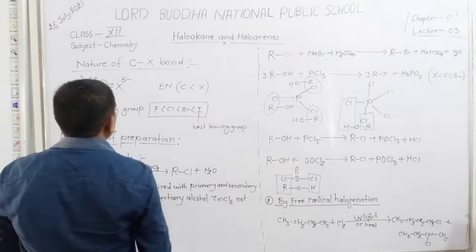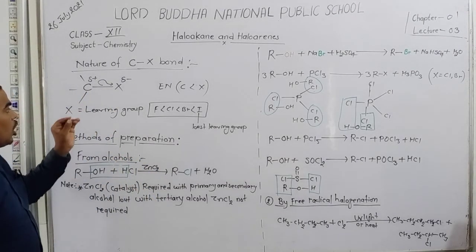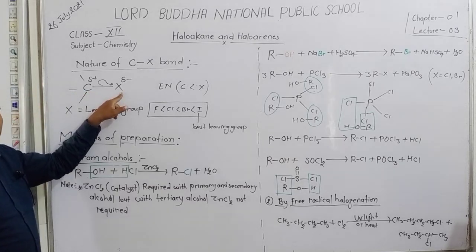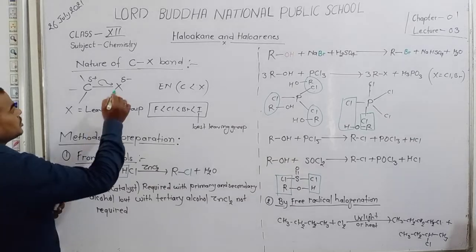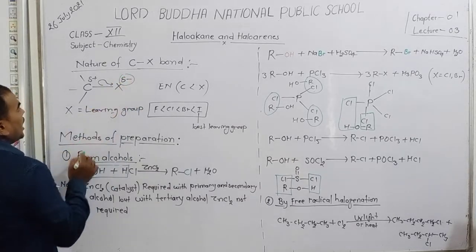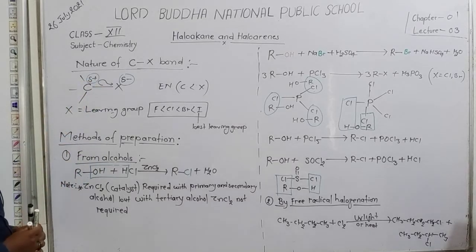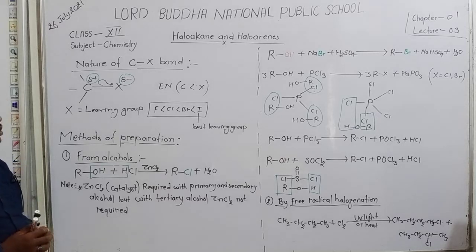Therefore, due to the high electronegativity of halogen, the electron movement takes place towards the halogen. Therefore, halogen gets delta minus and carbon gets delta plus. Due to high electronegativity, the movement of electrons takes place toward the halogen.